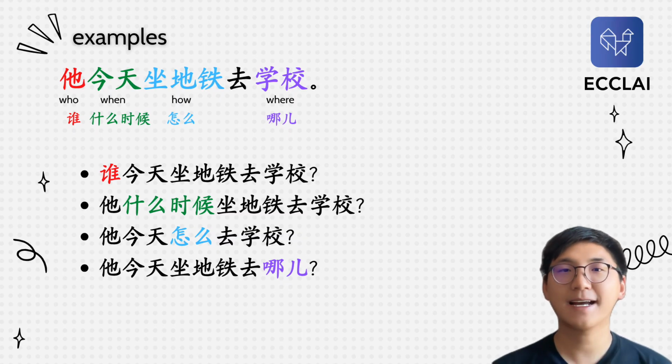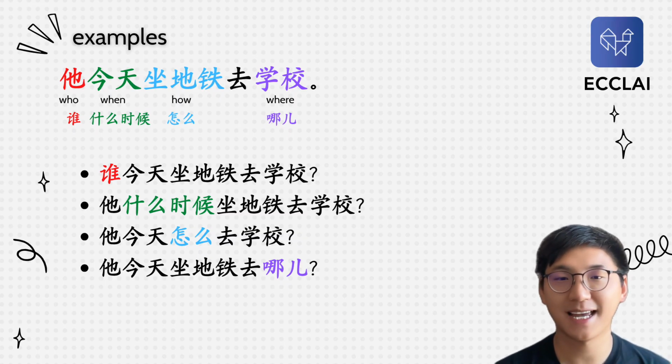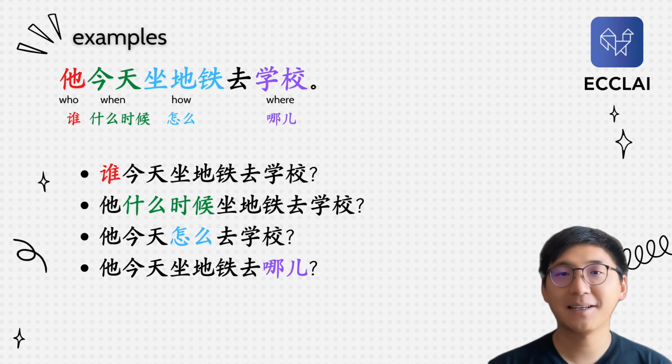And now here comes the homework. Okay, so the first part of the homework of today is, well, do you know any other question words in Chinese? Well, if you know some, please write it down in the comment section and I'll check that. Okay, so the second part of the homework is actually a sentence. We're gonna do a dictation. So here is the sentence, okay?